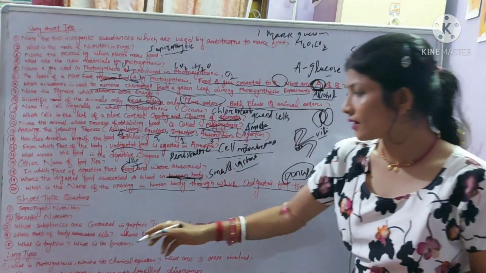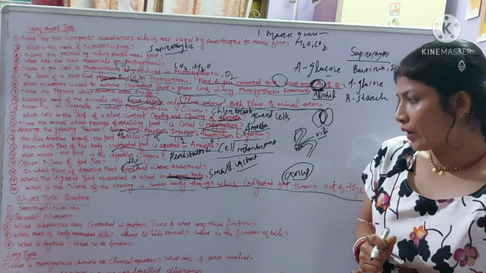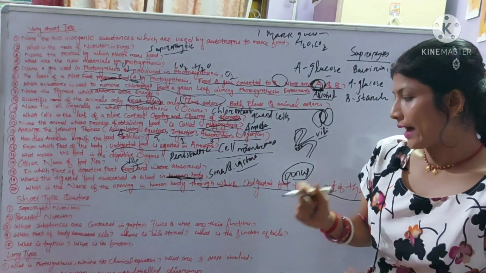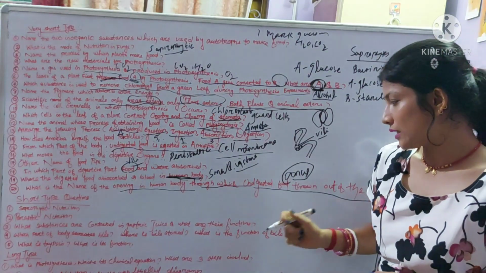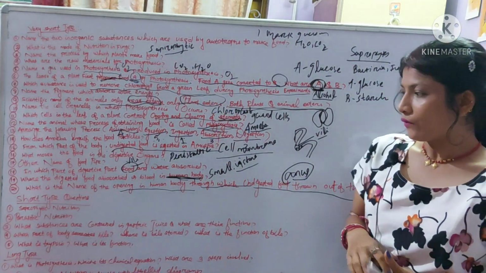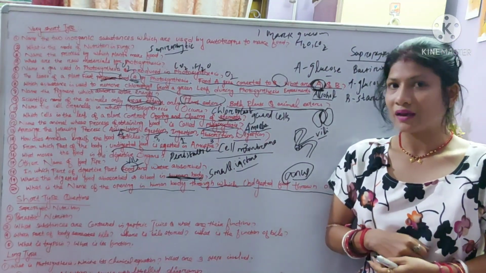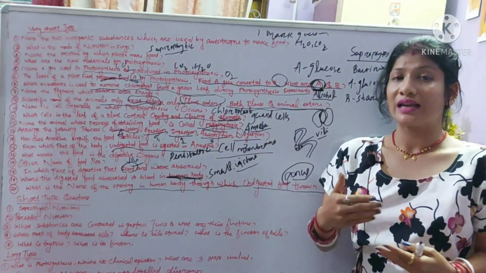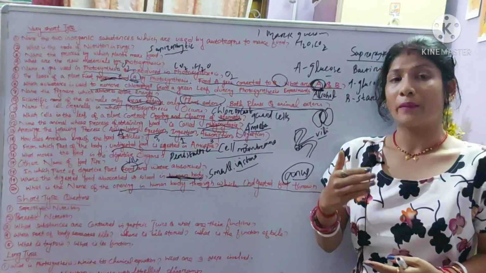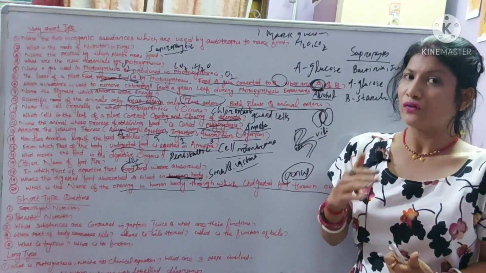Then the long type question: what is photosynthesis? Write its chemical equation and the three steps involved. We know photosynthesis is a food making process in which the green plant prepares or synthesizes its own food.